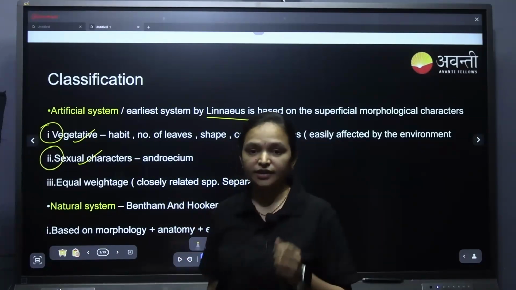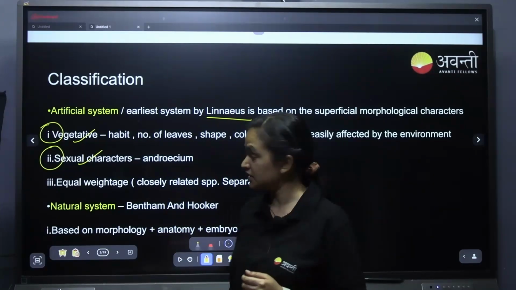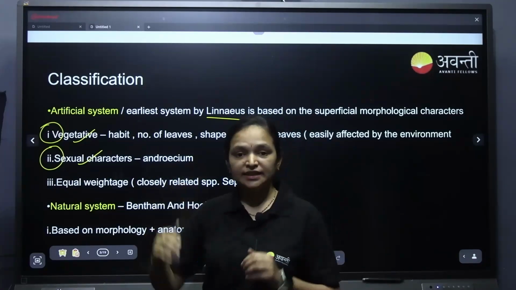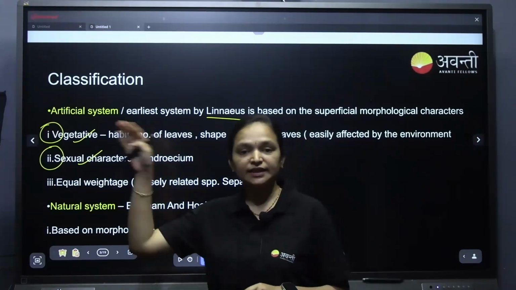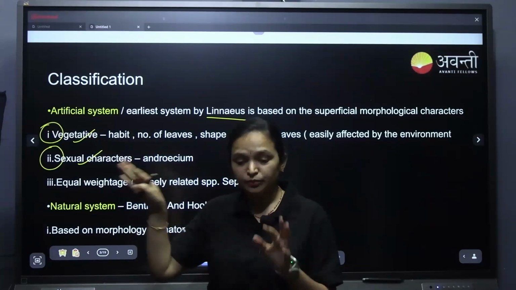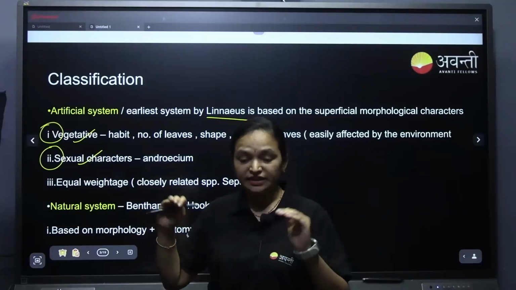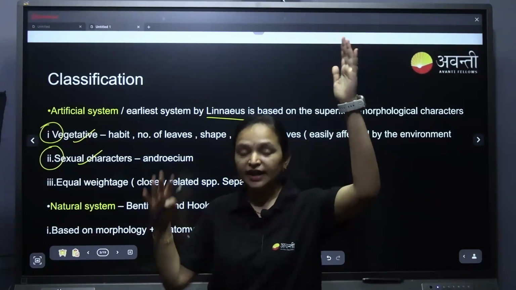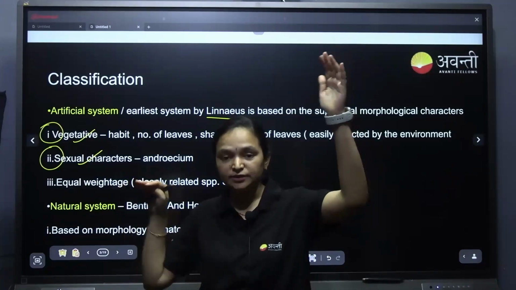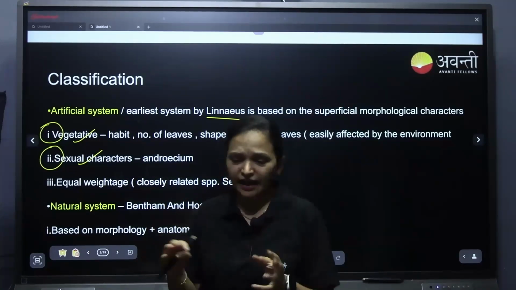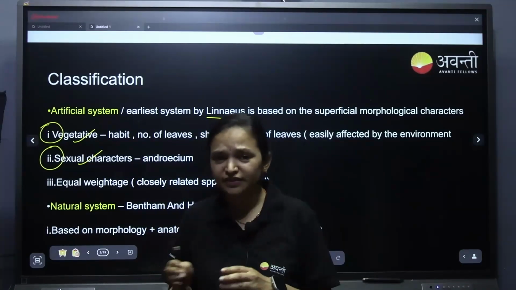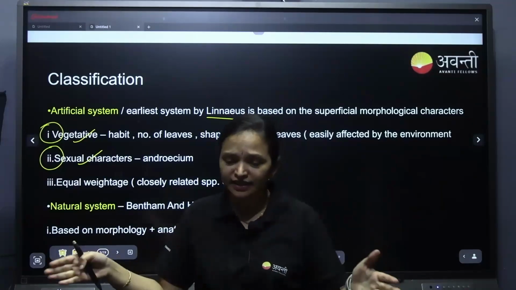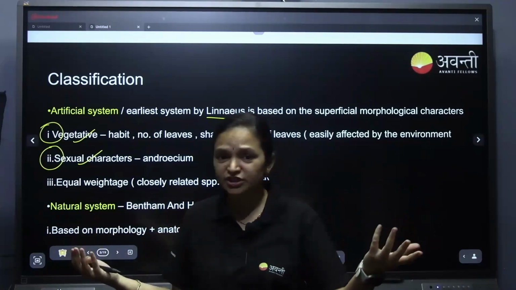For example, if we see the rhododendrons, it can be seen in Western Ghats also, it can be seen in Himalayas also. But the same rhododendron species has different height. In Western Ghats it is much taller, and in the Himalayas it is much shorter. Can we divide the same species into two different classes as they are showing different morphological characters?